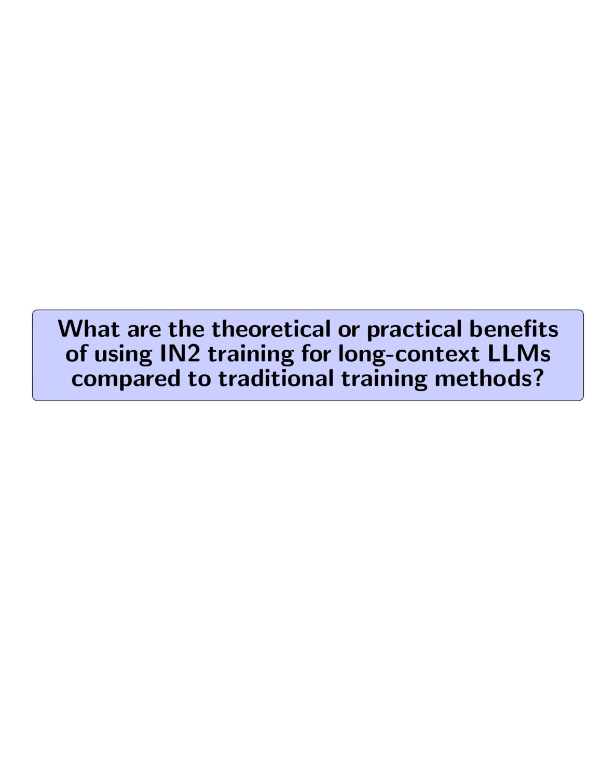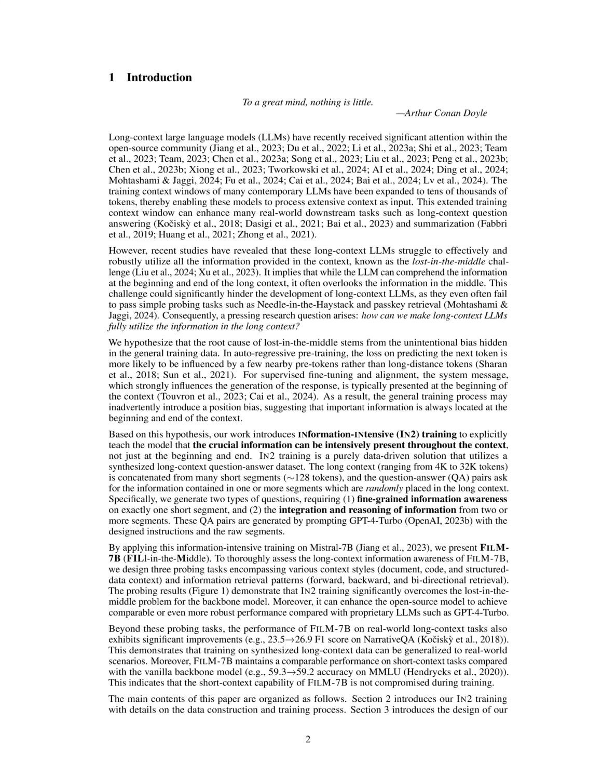What are the theoretical or practical benefits of using In2 training for long-context LLMs compared to traditional training methods? The theoretical and practical benefits of using In2 training for long-context large language models, LLMs, compared to traditional training methods are significant. The key advantage lies in addressing the lost-in-the-middle challenge faced by long-context LLMs. In2 training explicitly teaches the model to utilize information intensively throughout the entire context, not just at the beginning and end, thereby overcoming the bias towards the edges of the context present in traditional training methods.